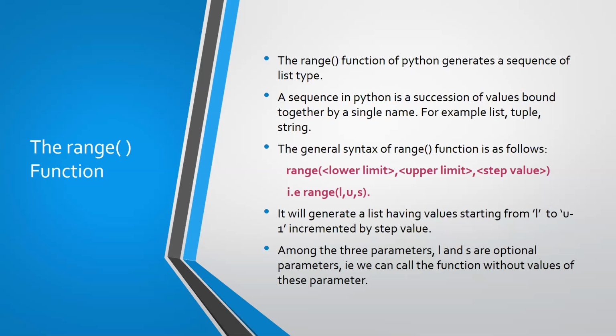So from the lower limit to the upper limit, how will the values be generated? The values will be generated from lower limit, then lower limit plus step value, then plus step again, like that. So it will be incremented by the step value. I repeat, the lower limit is the beginning of the list of elements. And then the upper limit is nothing but the